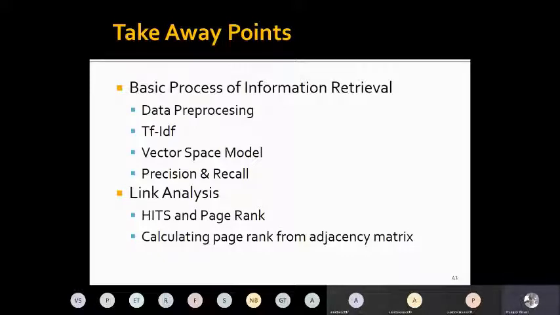And then we looked at link analysis, and we discussed the two most famous algorithms, HITS and PageRank, the first two popular algorithms, and after that many other web search or page ranking algorithms have been proposed. And we also showed a demonstration of calculating PageRank from an adjacency matrix, and the example is taken again from the textbook on information retrieval by Manning. And with the slides, I hope it will be easier for you to follow the book also.